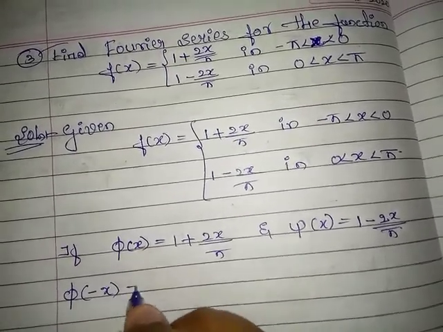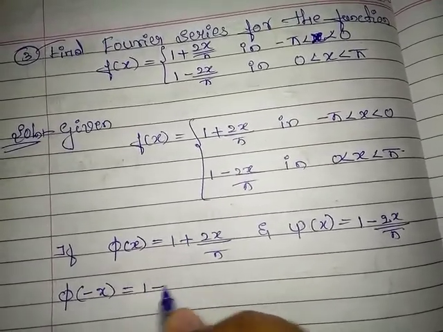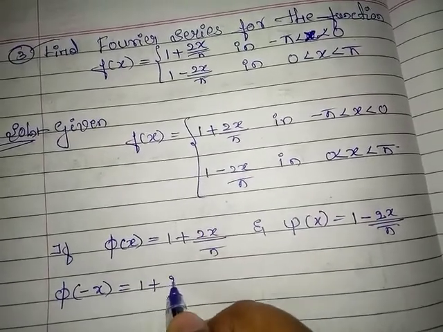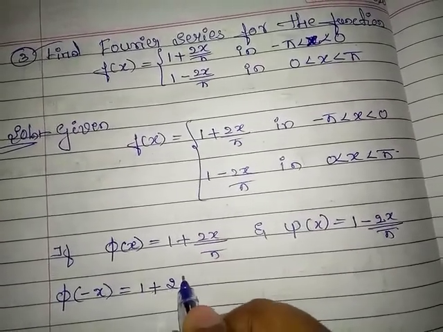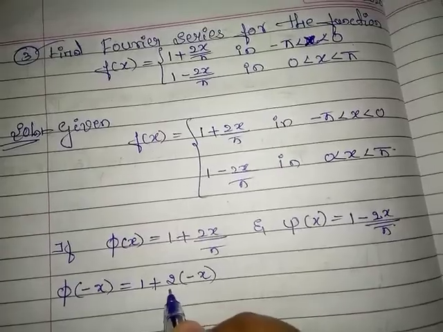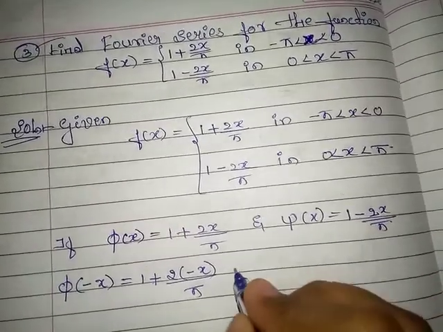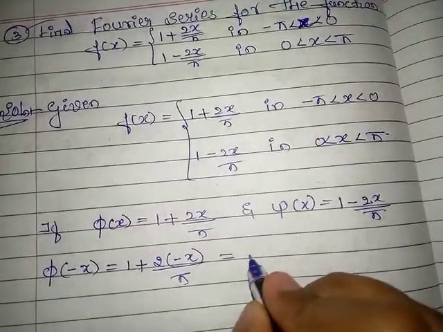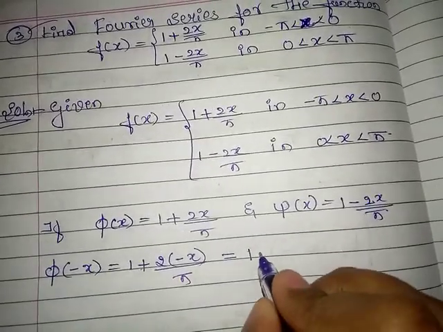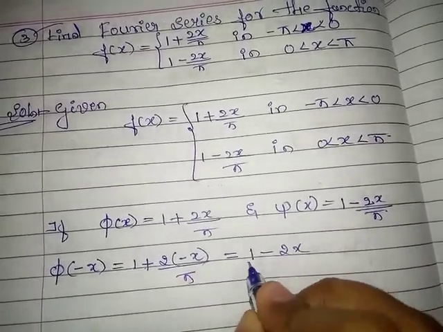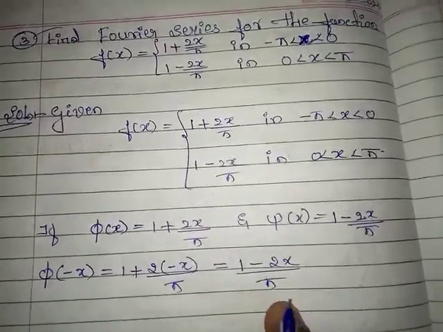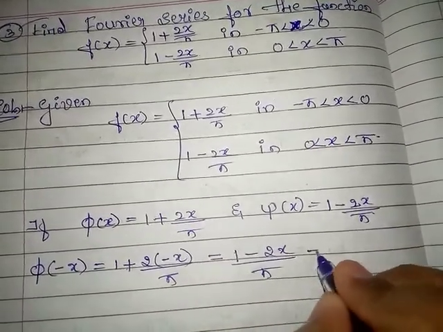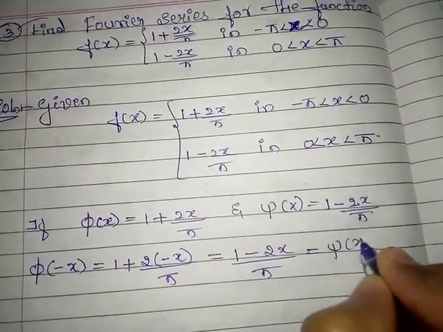phi of minus x is equal to 1 plus 2 into minus x divided by pi, which is 1 plus into minus, minus 2x divided by pi, which is same as psi of x.